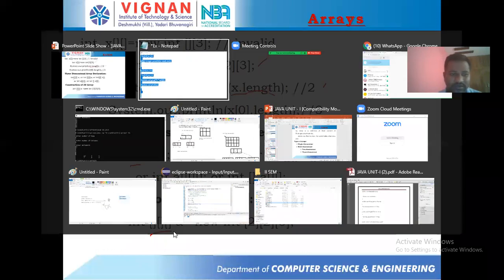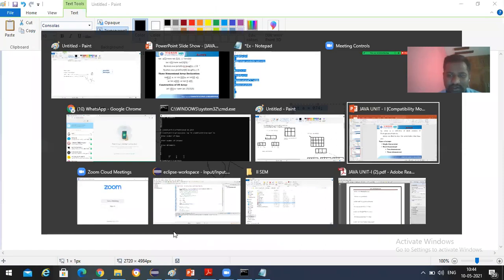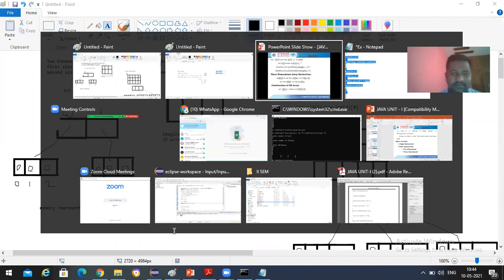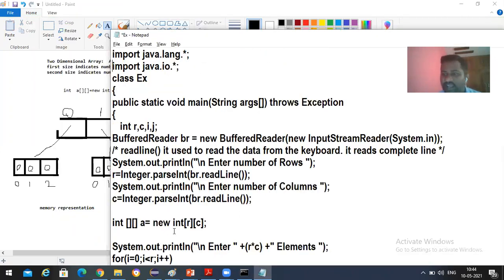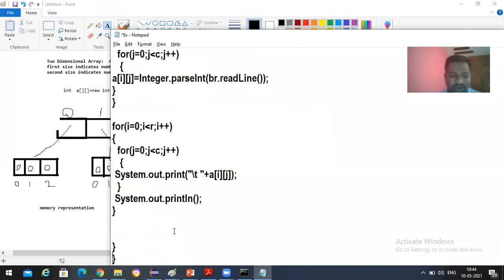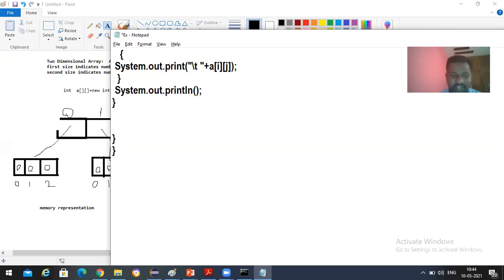This is how the memory is going to be allocated, and this is the program for accepting a 2-dimensional array and printing its elements. Make a note of these programs, all of you, and you need to complete these programs and send them to me with respect to arrays.